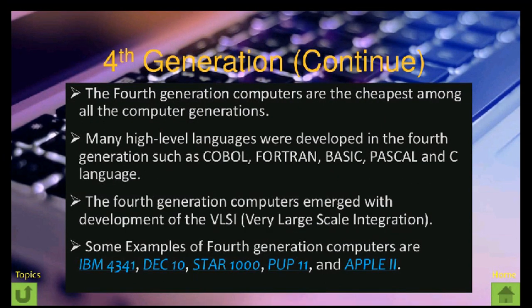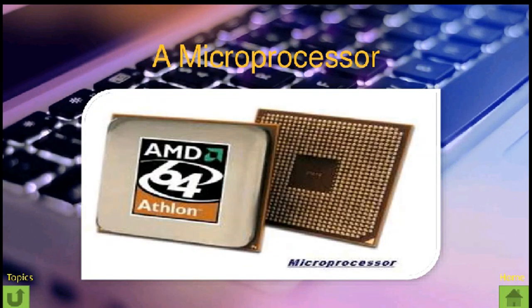The fourth generation computers are the cheapest among all the computer generations. Many high level languages were developed in the fourth generation, such as COBOL, Fortran, BASIC, Pascal and C language. The fourth generation computers emerged with the development of VLSI, very large scale integration. Some examples of fourth generation computers are IBM 4341, DEC 10, Star 1000, PDP 11 and Apple II. You can see here microprocessors are small chips which contain many integrated circuits on them.